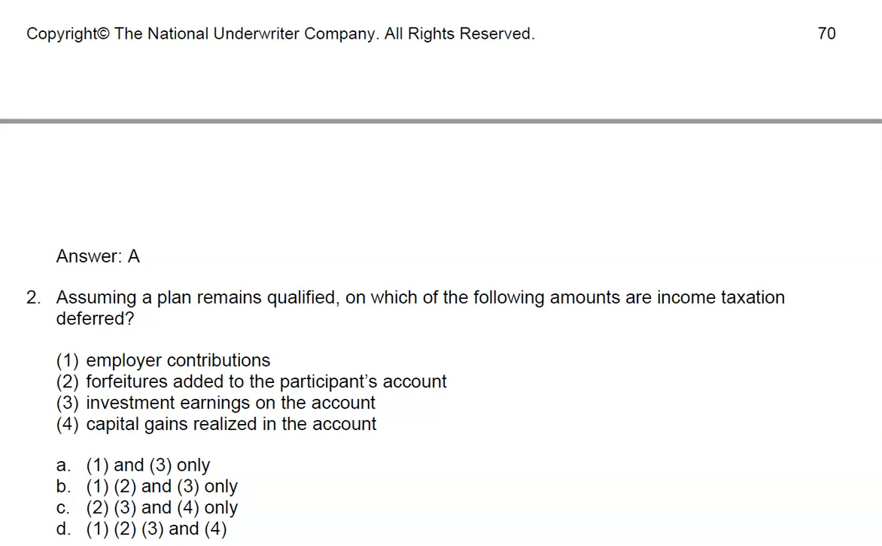And number 4, capital gains realized in the account. That is true. There is no gain when capital gain is realized, only upon when funds are removed from the account. So the answer is D, 1, 2, 3, and 4.